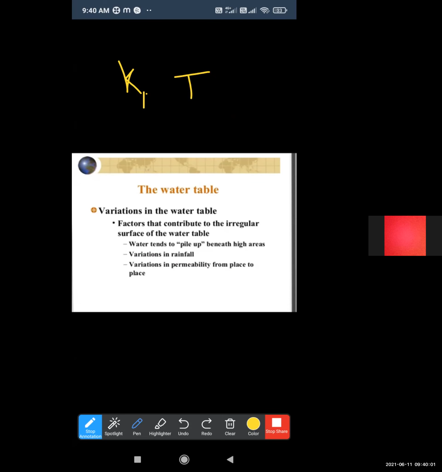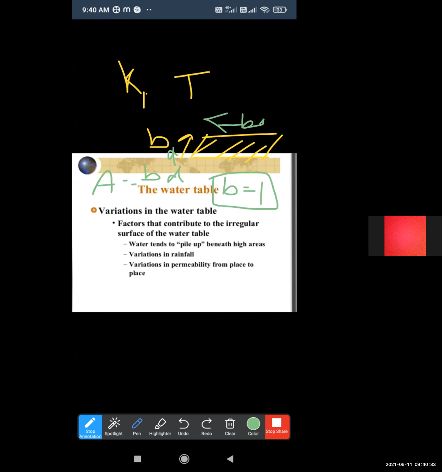Considering the capability of the entire soil of full width, if the width of the soil strata is B and depth is D, then area equals B into D. If B is considered equal to 1 and depth is D, then area equals 1 into D, that is A equals D. And this is known as transmissibility by mathematical calculation, area equal to D.